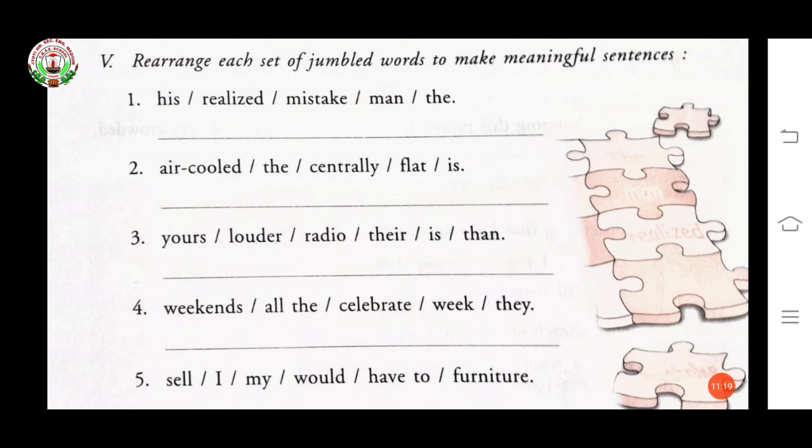First, his realized mistake man the. The man realized his mistake. Now second, air cooled the centrally flat is. The flat is centrally air cooled. Now third one, yours louder radio there is than. Their radio is louder than yours.